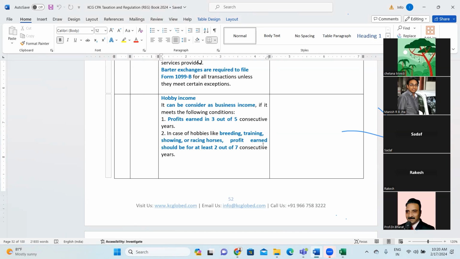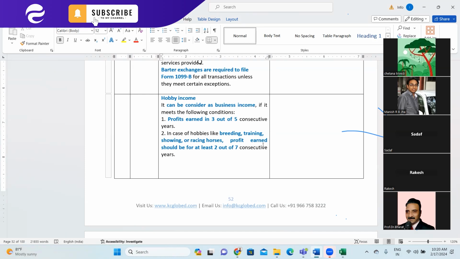some athletics, right? Or maybe paintings, or maybe other creative things, right? But when can it be considered as business income? Till the time it meets the following conditions, it is considered as hobby income. But once the hobby income meets the following conditions, it is considered as business income. So first is profit earned in 3 out of 5 consecutive years. So in the 5 previous years, out of those 5 years, in 3 years you have earned profit on the hobby income.